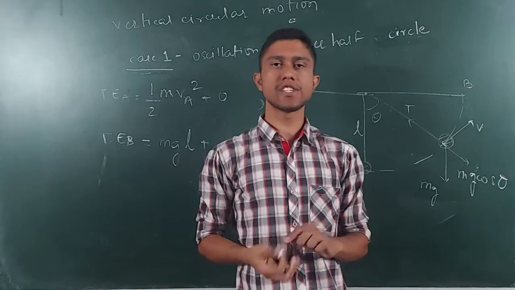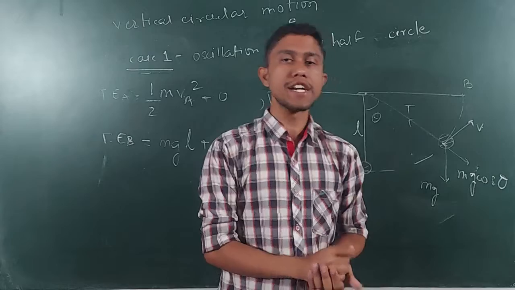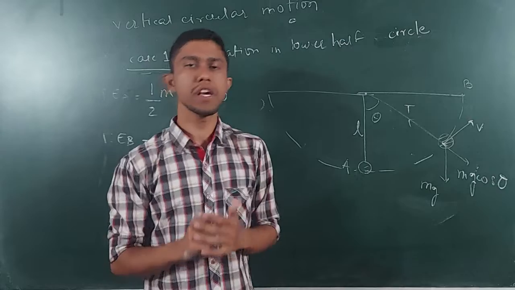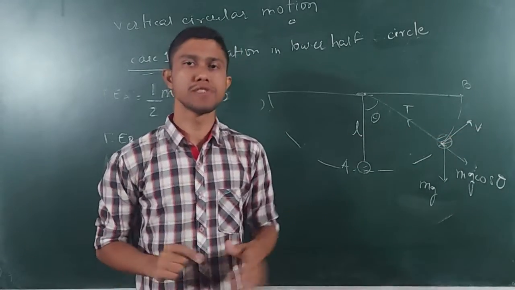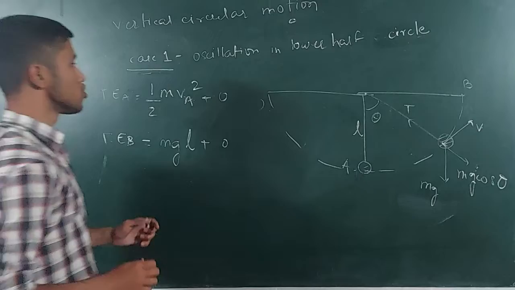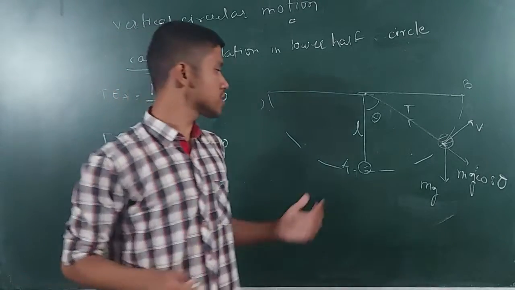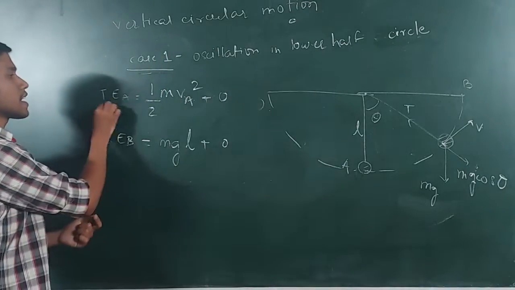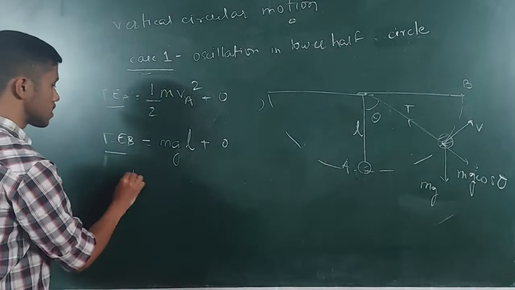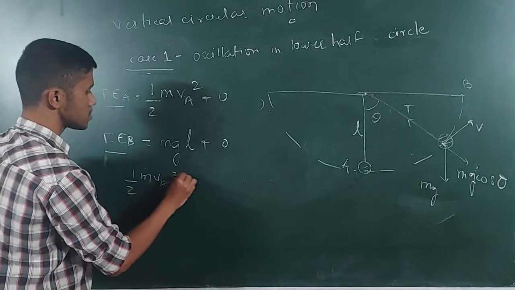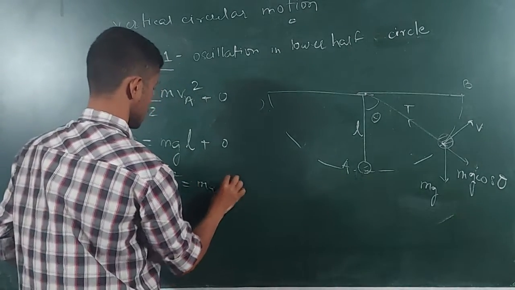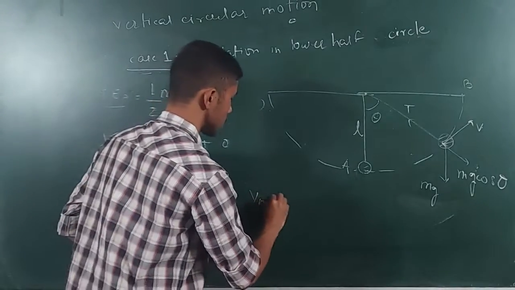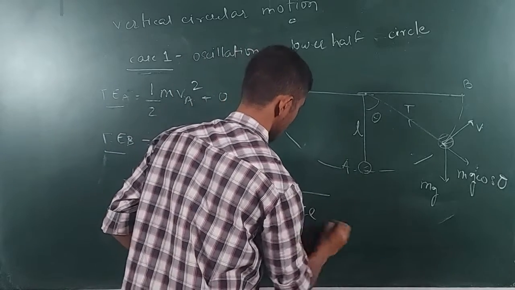And tell me what is the kinetic energy? There will be no kinetic energy, as we have already told the condition that suppose the particle comes to rest at this point. So the velocity at this point is going to be 0, so the kinetic energy is 0. By conservation of mechanical energy, the energy at A and energy at B shall be the same. So I can write half mV_A squared is equal to mgh. So I get that V_A is equal to root over 2gh.